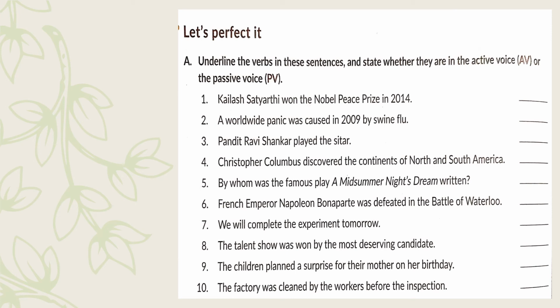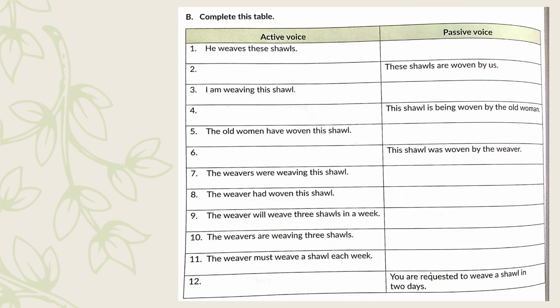By whom was the famous play A Midsummer Night's Dream written? So over here, was written is the verb form, which is the passive voice. Rest of these sentences you are supposed to complete on your own. For any doubts, we have our online sessions. You're going to discuss it there.